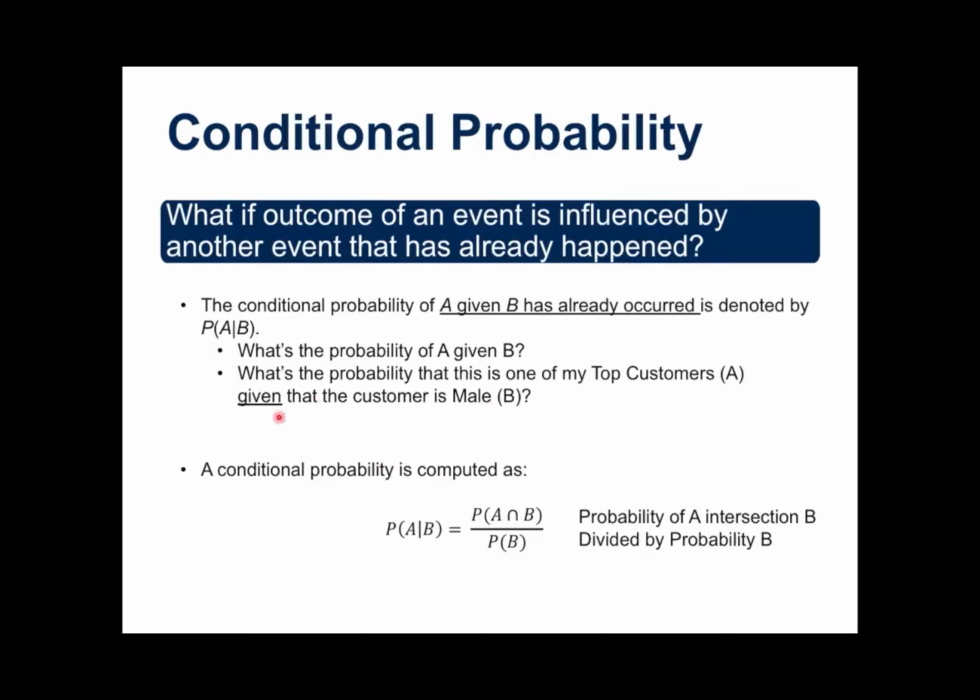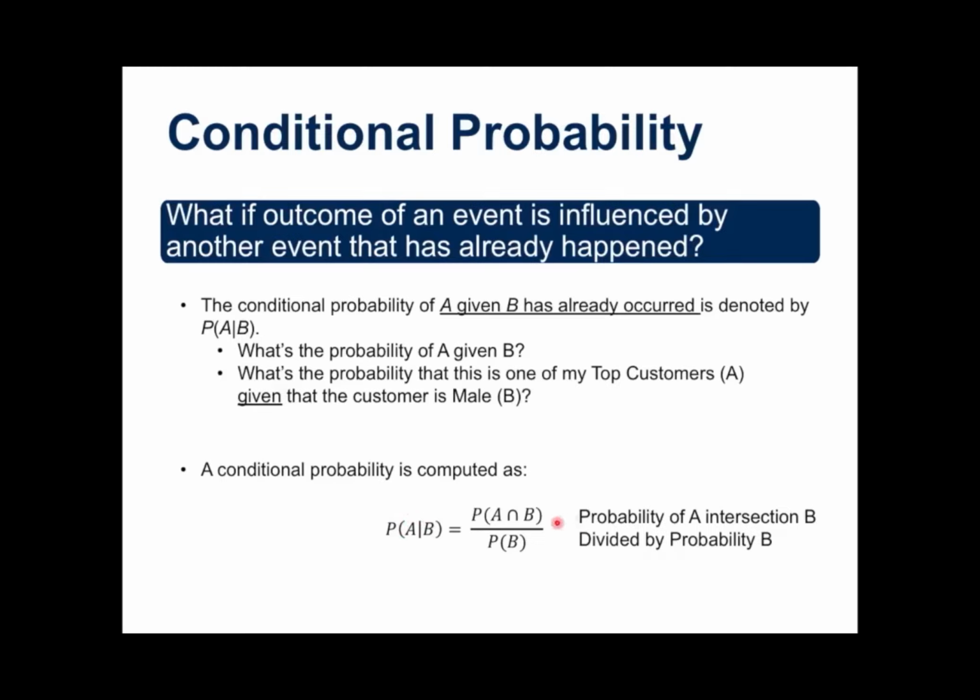I think we'd all agree that it's important to understand that male probably came first. The person was born, the person has a sex. So given that the person's male, are they my top customer? The conditional probability can be computed in this way: the conditional probability of a top customer given that they are male.